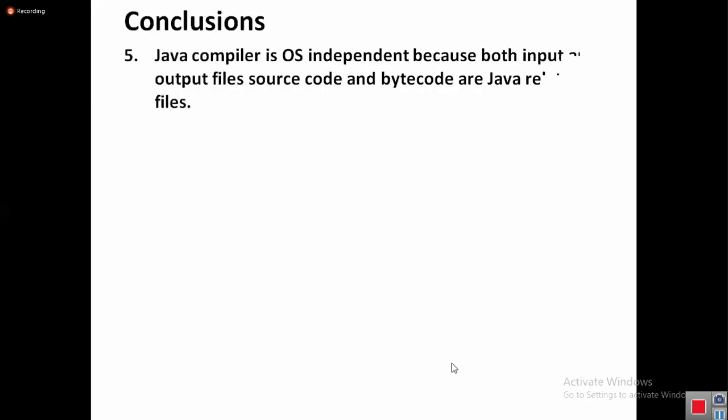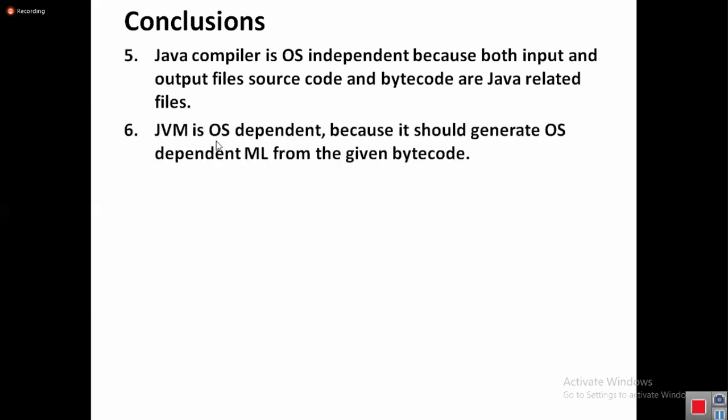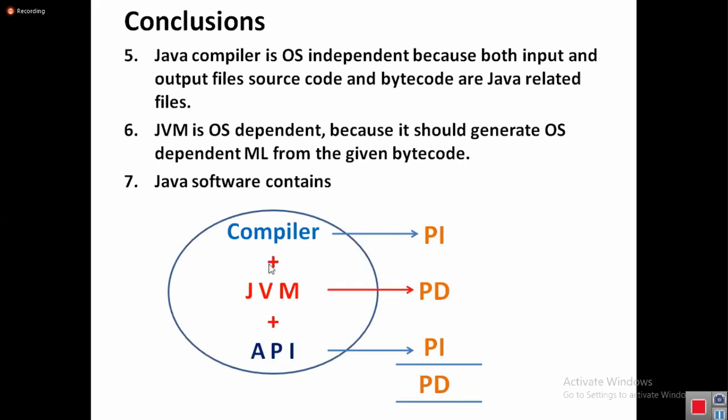Next. The Java compiler is OS independent because both input and output files, source code and bytecode, are Java related files. JVM is OS dependent because it should generate OS dependent machine language from the given bytecode. Java software contains compiler plus JVM plus API. Because of JVM, Java software becomes platform dependent.